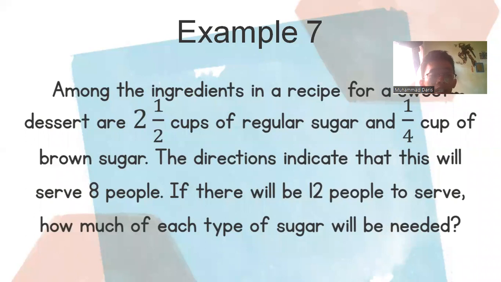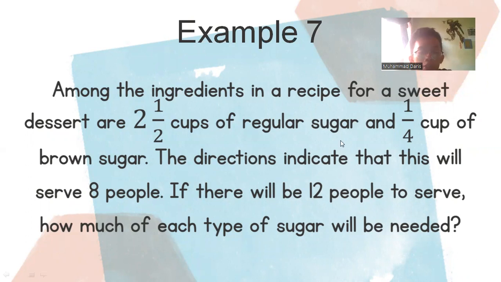Example 7. Among the ingredients in a recipe for a sweet dessert are 2 and 1/2 cups of regular sugar and 1/4 cup of brown sugar. The directions indicate that this will serve 8 people. If there will be 12 people to serve, how much of each type of sugar will be needed?